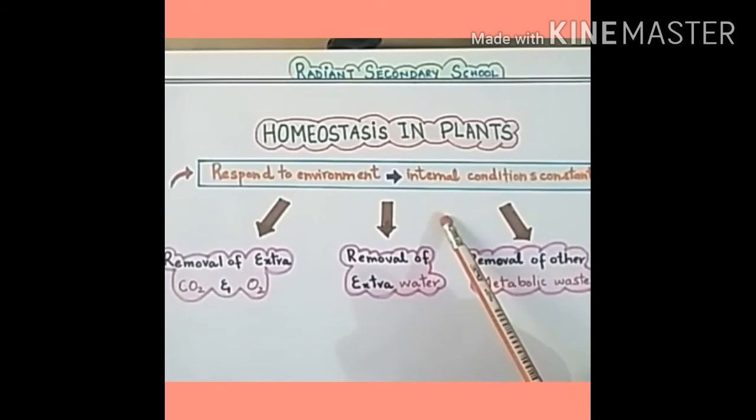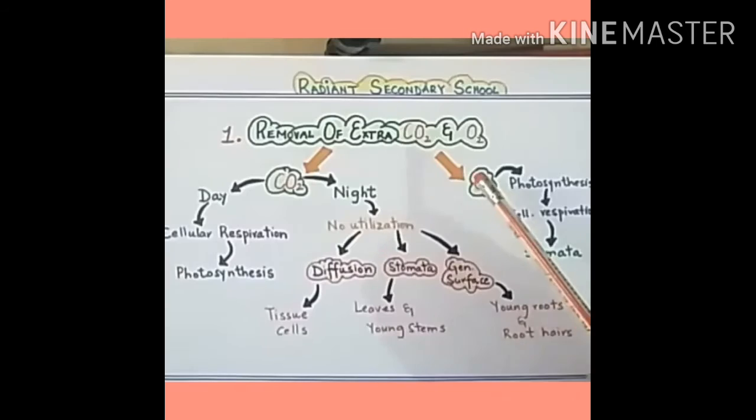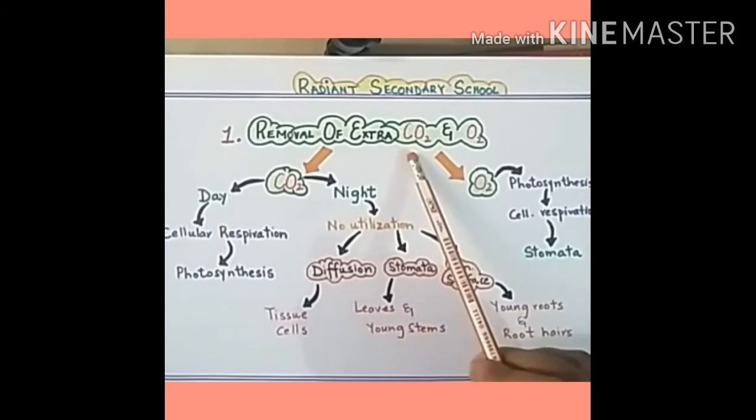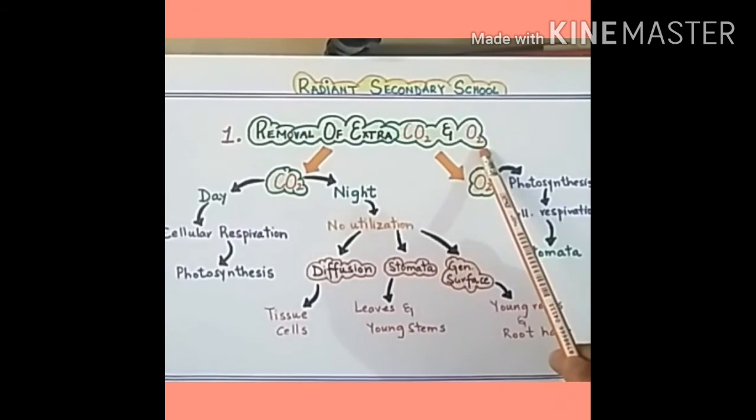They may maintain homeostasis by the removal of extra water, and they also maintain homeostasis by the removal of other metabolic waste. Now we will discuss all of these three in detail one by one. Students, first we will discuss removal of extra carbon dioxide and oxygen.